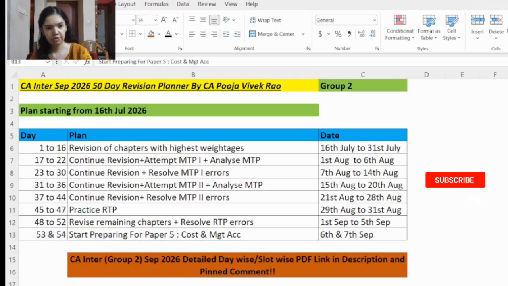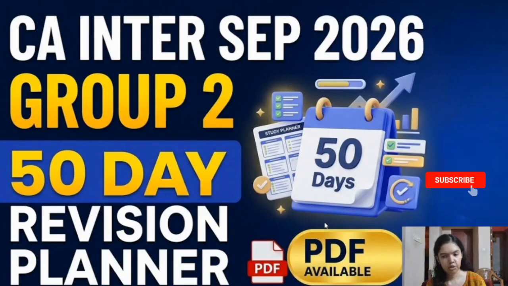So follow this 50-day revision planner consistently once, and then you will yourself see the increase in your marks and increase in your confidence also. Discipline beats motivation. So the link to this revision planner has been given in the description and the pinned comments below. Do check it out.